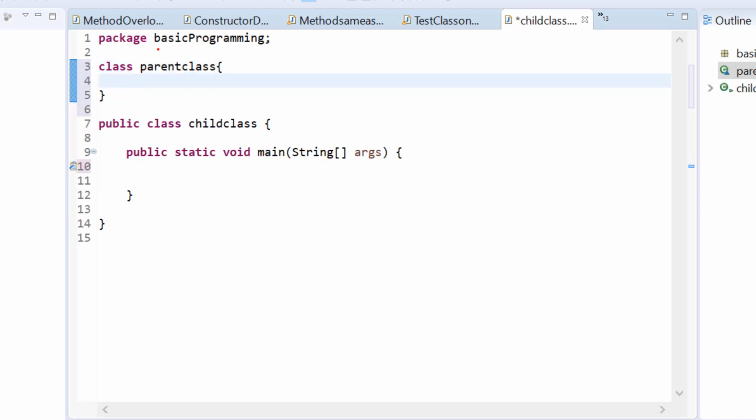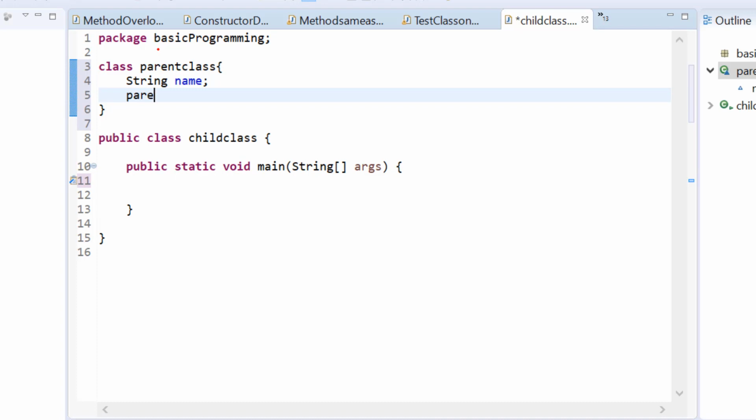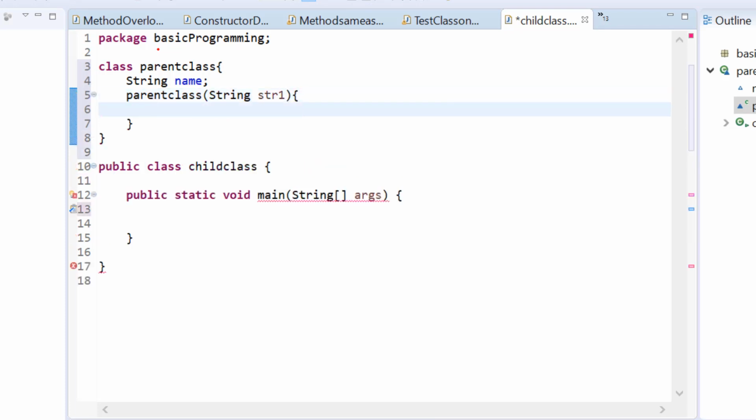Here what I will do is I will create an instance variable string name, and I will create a constructor parent class. I will create an argument constructor here, so string str1. Okay, so in this constructor what I will do is I will directly assign the str1 value to the name variable.